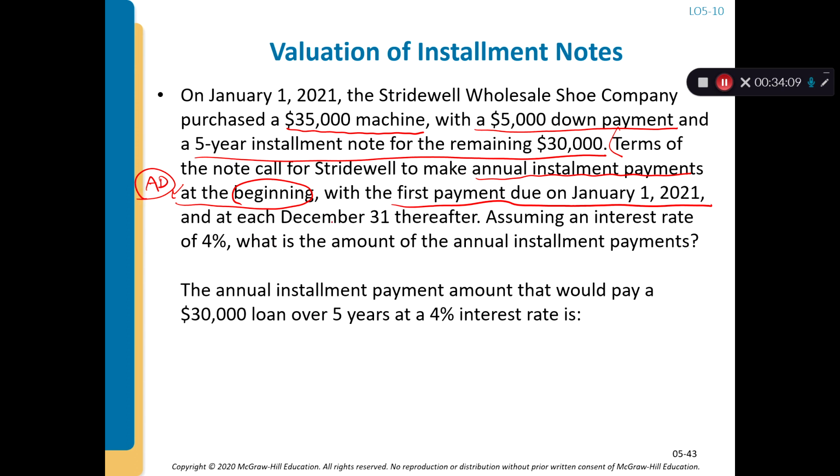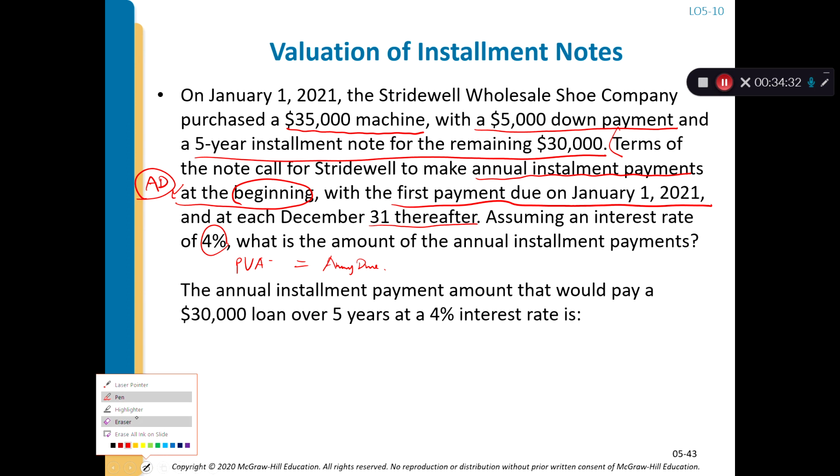And at each December 31st thereafter, assuming an interest rate of 4%, what is the amount of the annuity payment? They want to know how much we have to pay in the annuity due to have a present value of annuity equal to $30,000, right?